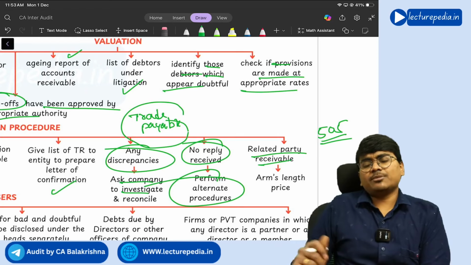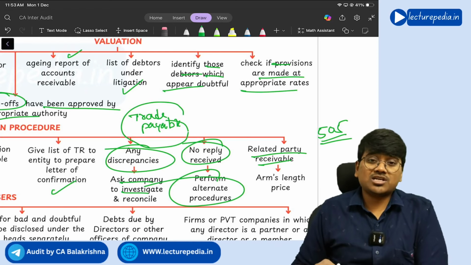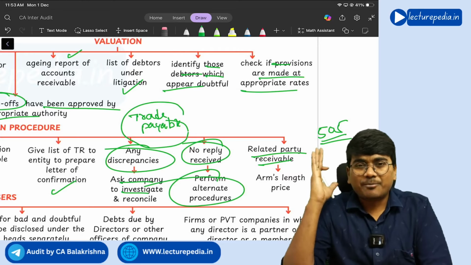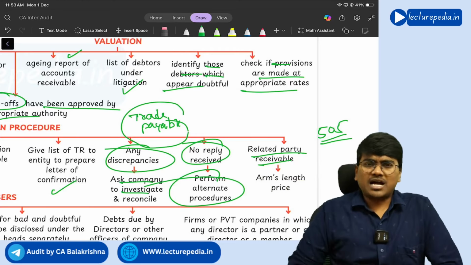Next, in case of related party transactions, you need to ensure that the transaction has taken place at arm's length price. What is meant by arm's length price?